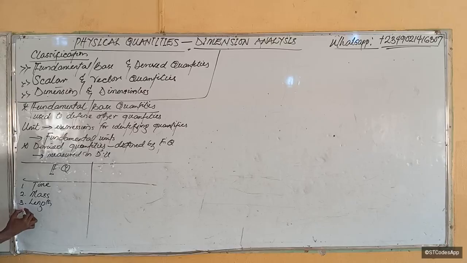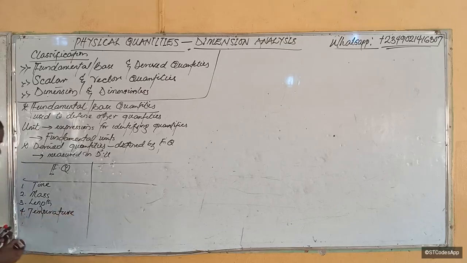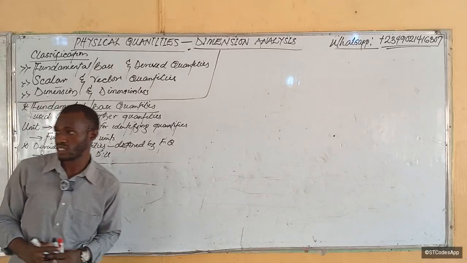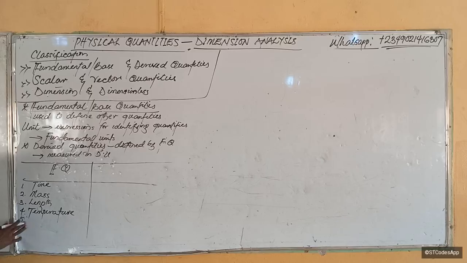Then, of course, we have temperature. Matter also has temperature, that is the degree of hotness or coldness. Another thing about matter that we measure is, we know we have temperature.